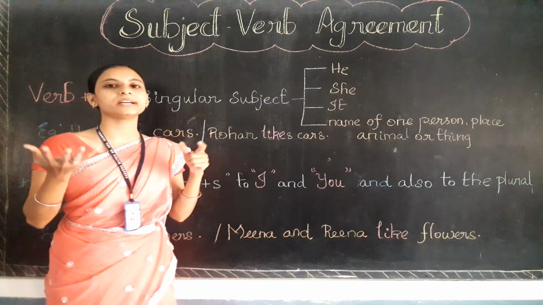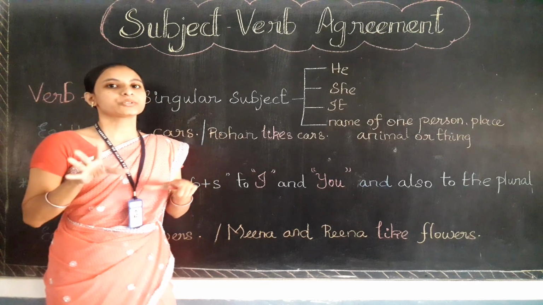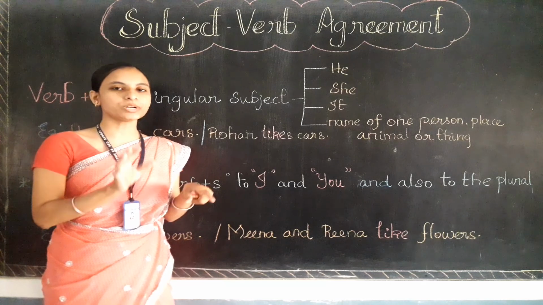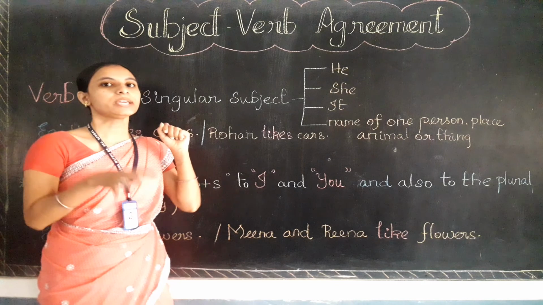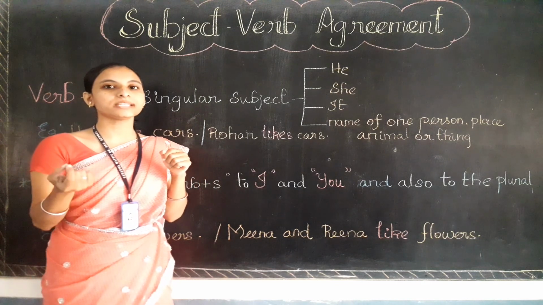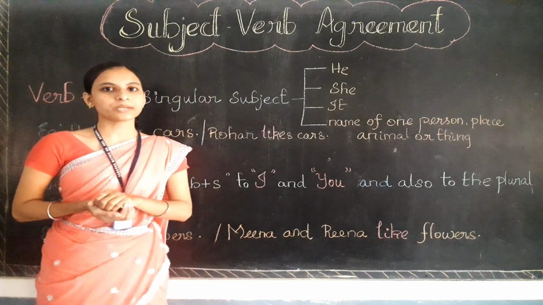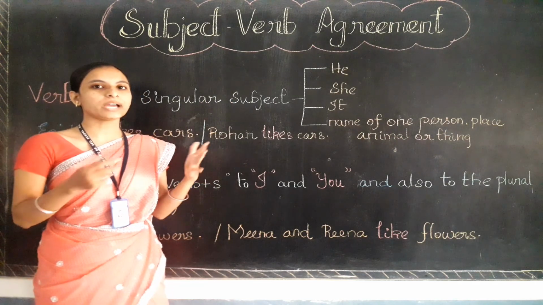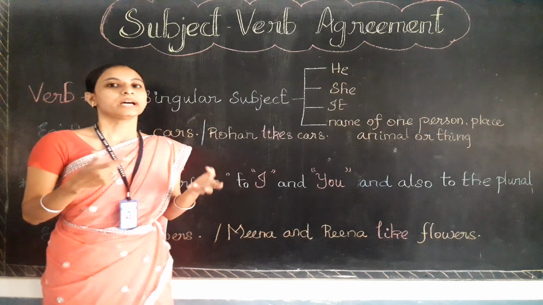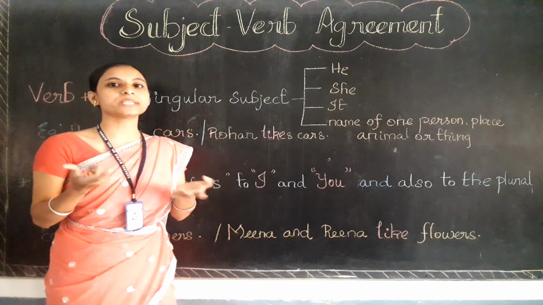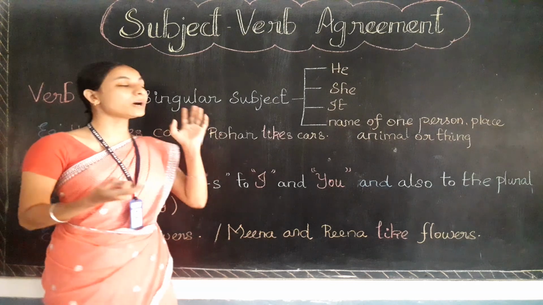Agreement, in another way, I can say this is a rule that you need to follow. Okay. Whenever you are using a plural subject, the verb should also show that it is plural. If you are writing a singular subject, the verb also needs to refer to the singular subject only. Clear? So we have learned how to use the be form verb and the have form verb to show subject-verb agreement, right? So now I am going to tell you how to use the verb plus s.